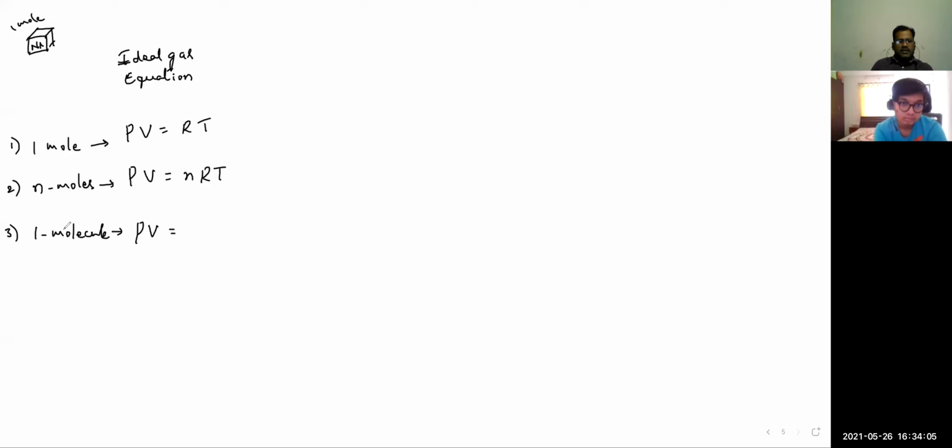So for 1 mole PV is equal to RT. That means this is for Na number of molecules. I need the equation for 1 molecule, so I need to divide the total equation with Na. So PV is equal to R by Na times T. R by Na is nothing but Boltzmann constant kB.